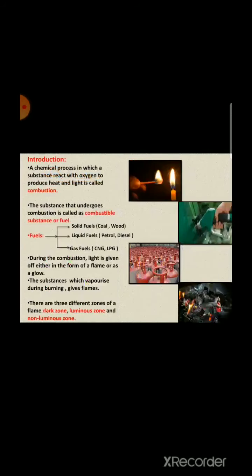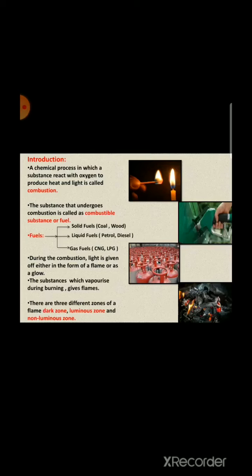In this chapter, first I will introduce you to the term combustion. A chemical process in which a substance reacts with oxygen to produce heat and light is called combustion. The substance that undergoes combustion is called a combustible substance or fuel. Now, fuels are of three types: solid fuel, liquid fuel and gaseous fuel.